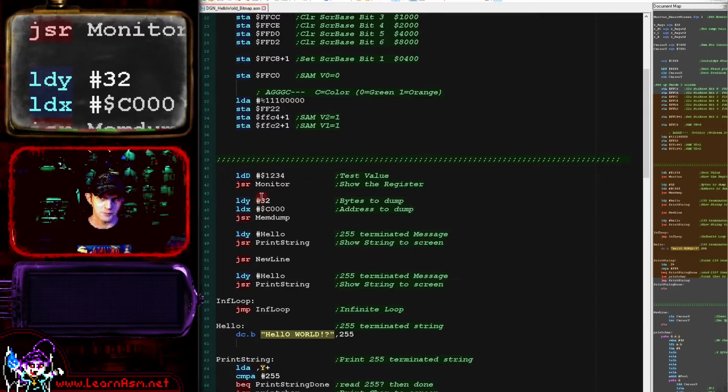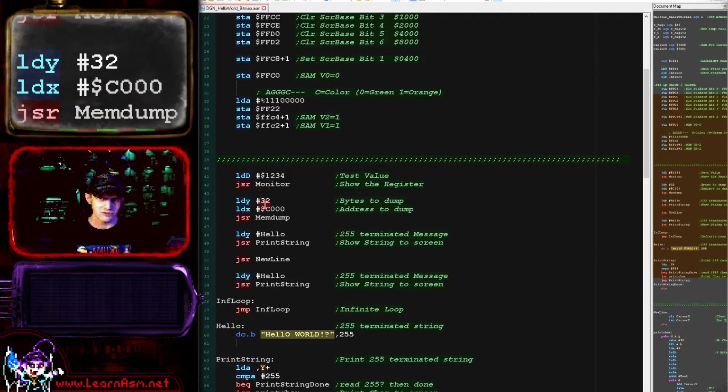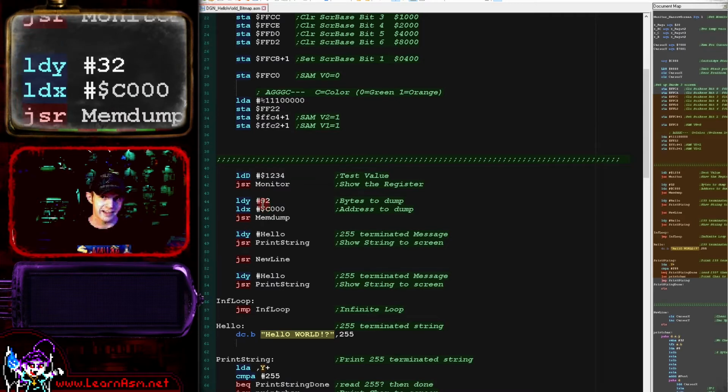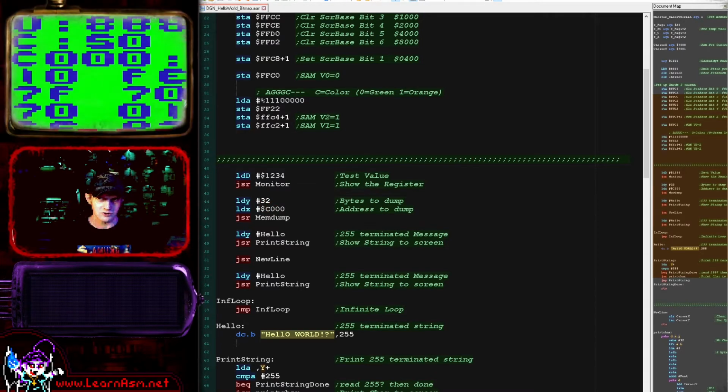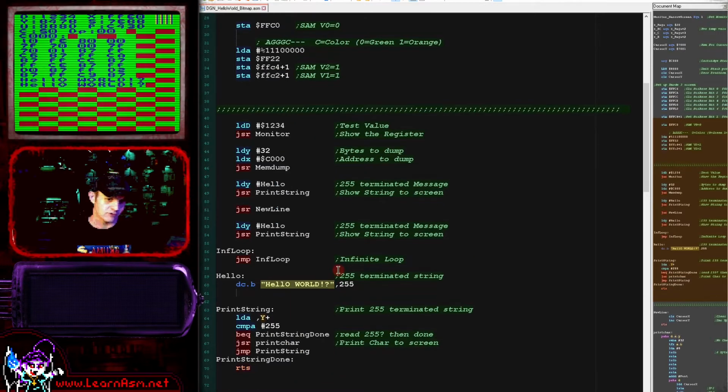You can see here these are pretty straightforward. Monitor just dumps all the registers. Memdump will dump, in this case, 32 bytes from C000 onwards, and you can see that has been done just here. So that's what those are. They're simple testing tools I use in my programming.